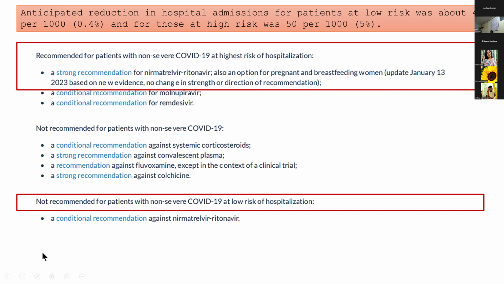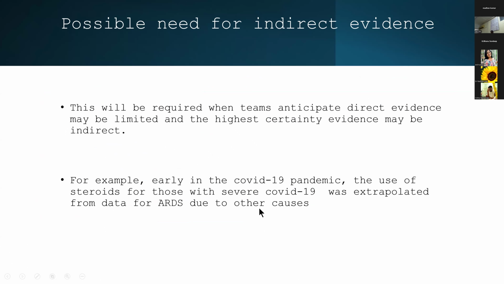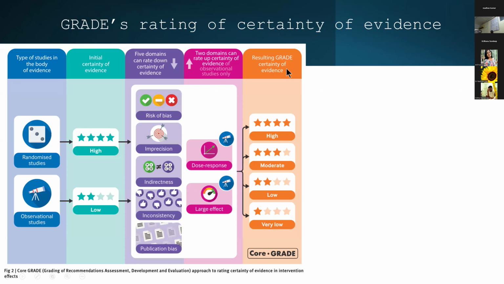So now, it's also important to know that sometimes we might not have direct evidence for all our outcomes. For example, in the beginning of COVID, no one had data on whether steroids were useful for COVID-19. But they actually extrapolated the data from ARDS due to other causes and used it. So we should also keep in mind that not all the time is it possible to have indirect evidence.